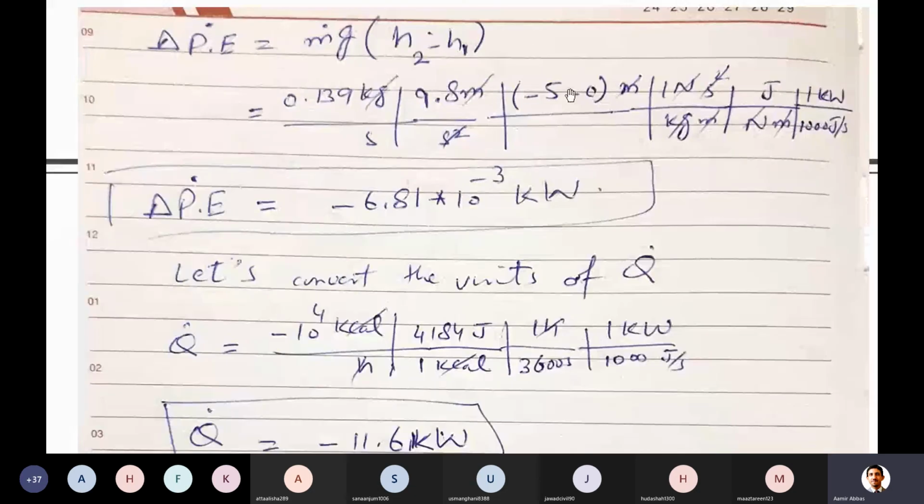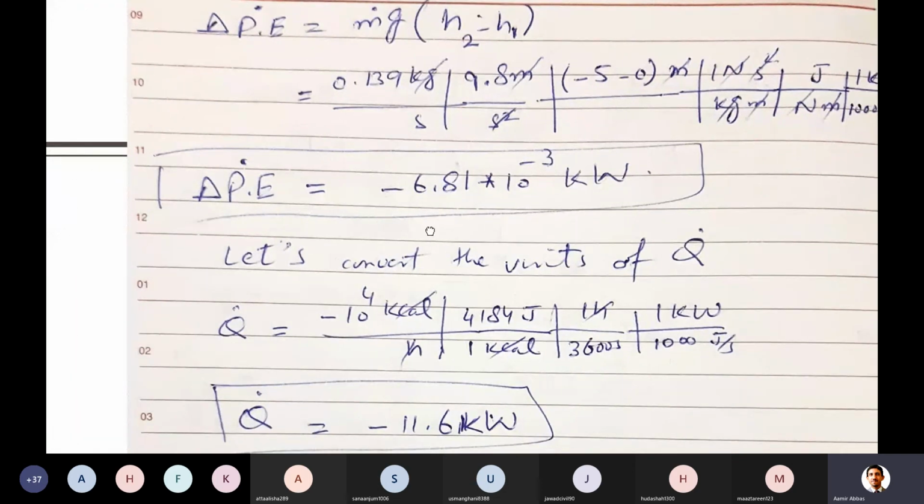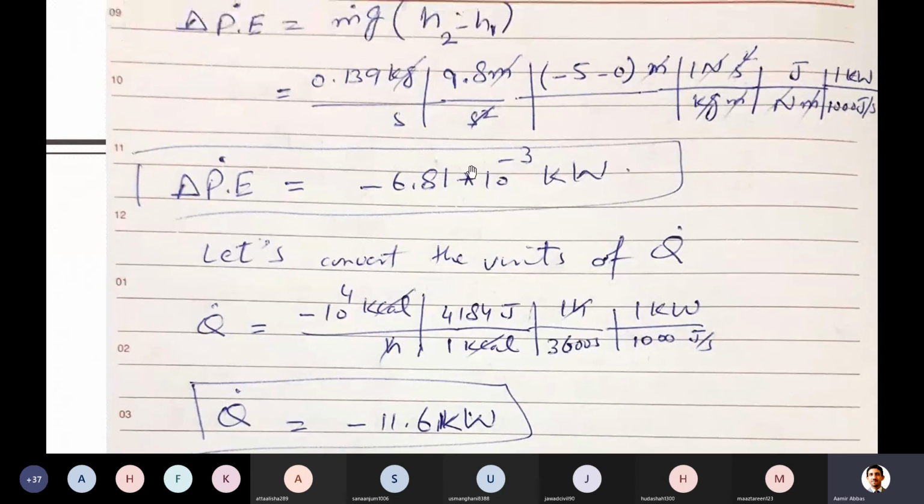H2 is -5 minus 0, this is the minus of formula, and h1 is 0, the entrance reference point, in meters. The same conversion is applied here: Newton is equivalent to kg meter per second square, Newton meter is joule, and then joule per second to kilowatt, 1000 joule per second. So this is the value of the change in potential energy. You can see this is a very small value. In many applications later on we usually ignore such very small changes, but here let's consider it, we have calculated it.